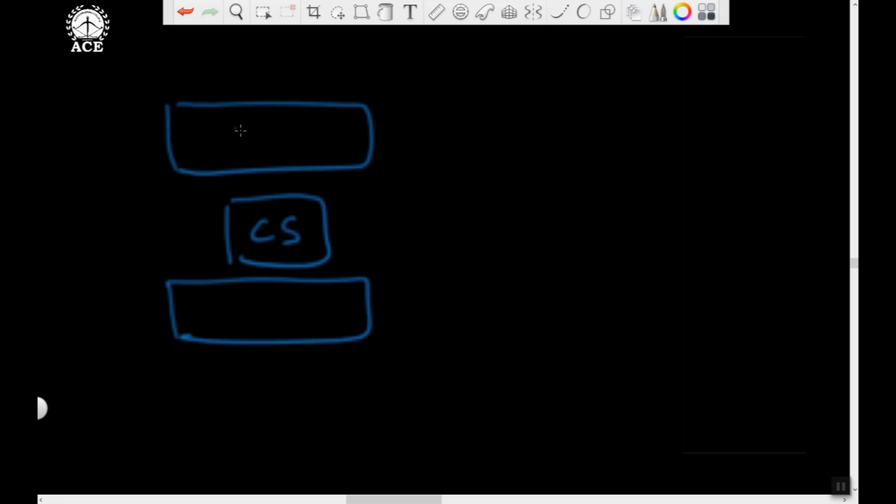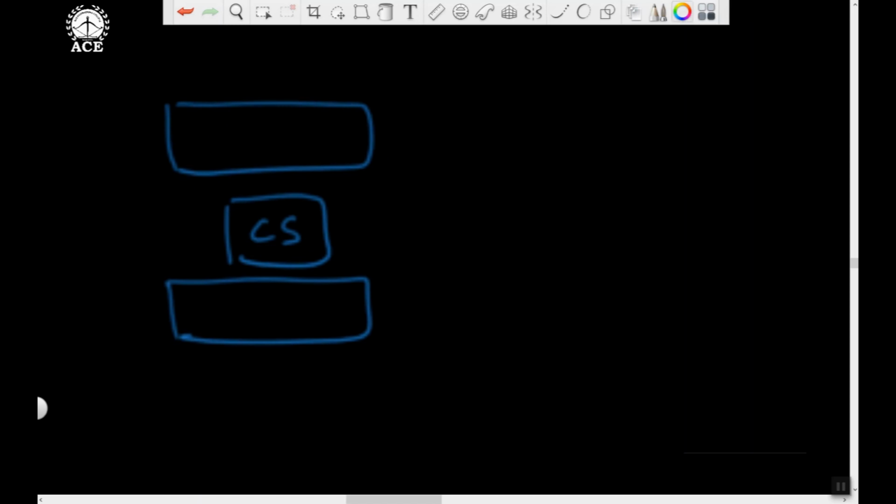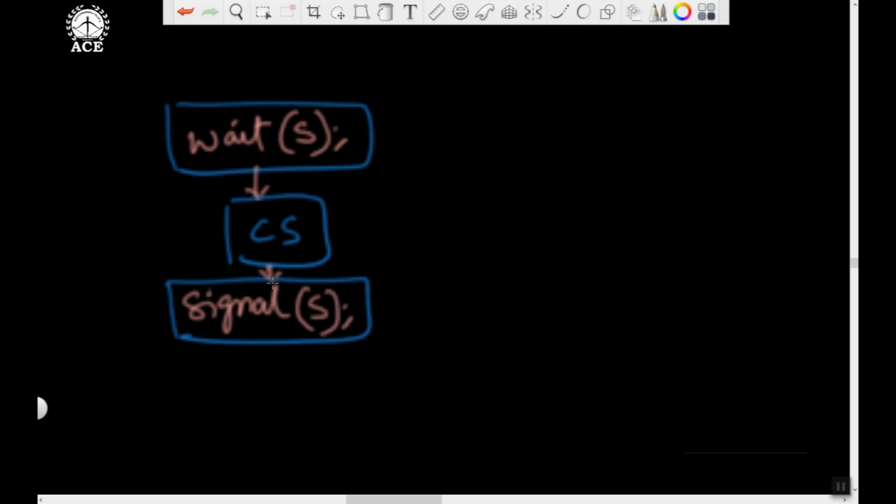I am explaining the wait and signal operations numerically by means of an example. Please follow. Let me write the wait and signal operations here. Here I have wait on semaphore S and here I have signal on semaphore S. Okay, so let's see. Here we may have processes P1, P2, P3.